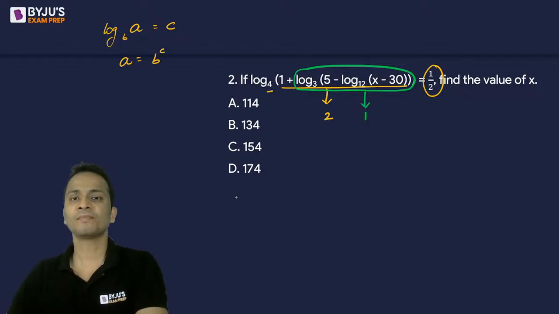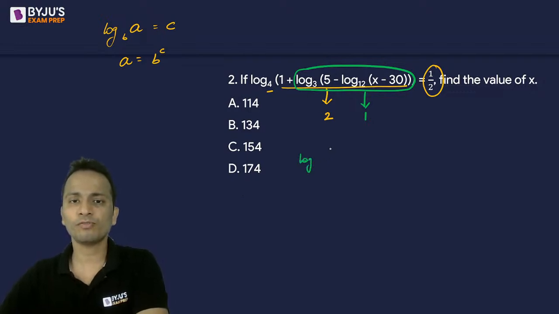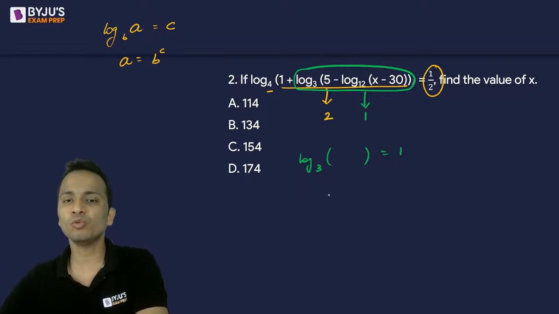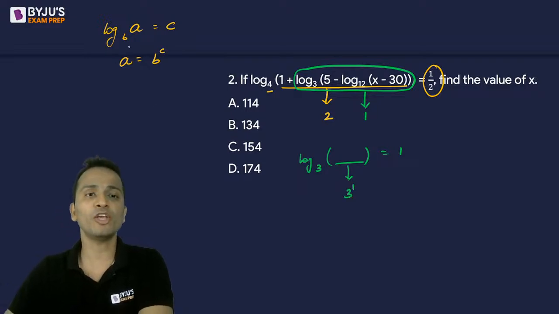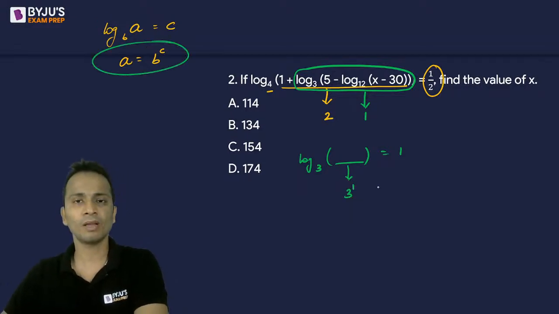Now, since this is equal to 1, I'll write it for your convenience. Log of something to the base 3, which is circled, is equal to 1. So this something part will be equal to 3 raised to the power 1, using this formula.